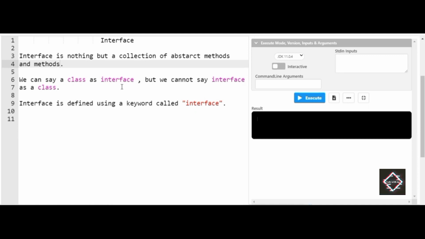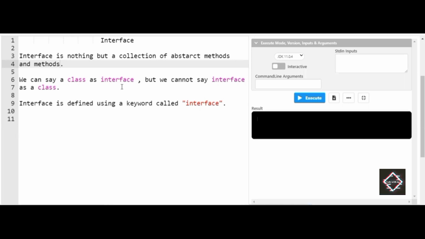As you can see in the second point, we can call a class an interface, but we cannot call an interface a class. When you declare an interface, you can add normal methods. In a class also you can add normal methods, but a true interface is a collection of abstract methods as well as normal methods. Interface is defined using the keyword interface.